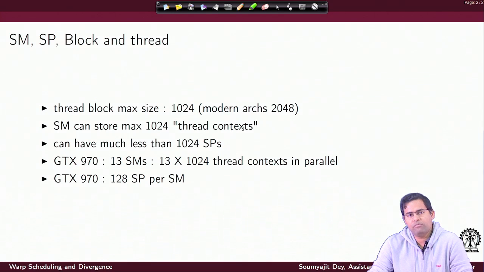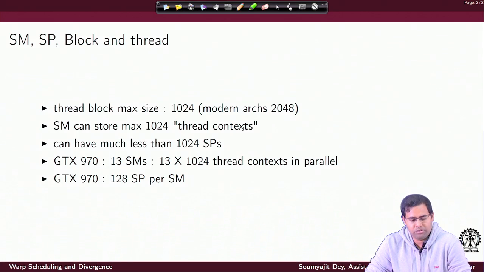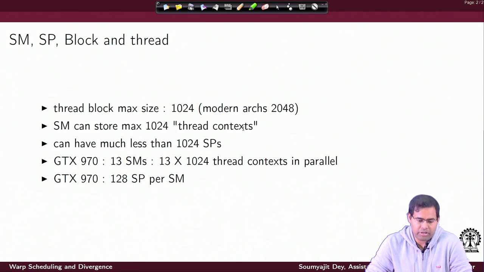Every SM has to remember what threads are mapped into it, even if the thread is executing or not. That is the context of the thread. That context needs to be stored, and this limitation on the overall thread block size comes from the hardware requirement of storing this maximum number of thread contexts.